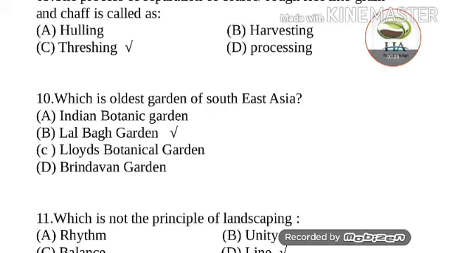Next one is Lal Bagh Garden. Construction of Lal Bagh Garden started in 1760 by Hyder Ali, and then in 1889 the famous glass house was built in this garden. Third one is Lloyd's Botanic Garden, which was established in 1878, and the fourth one, Vrindavan Garden, was established in 1927 to 1932. So the answer of this question is option second, Lal Bagh Garden, which was started in 1760 by Hyder Ali.